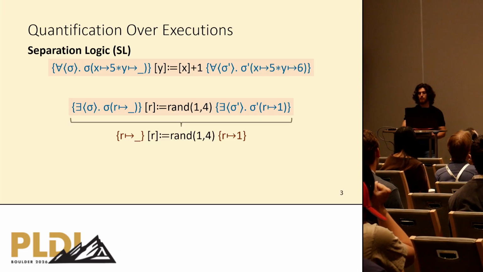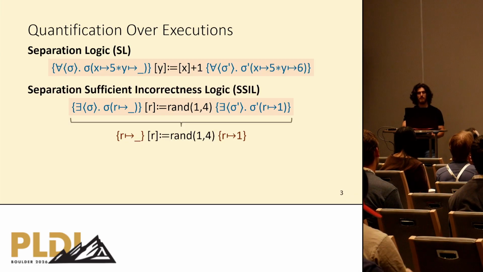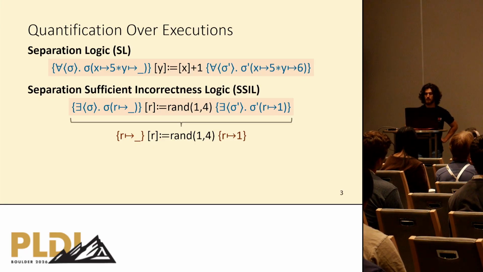Without the existential quantifiers, we obtain exactly the validity of separation sufficient incorrectness logic. And for those of you who don't know, SSIL validity states that for all initial states, there is at least an execution trace that ends up in the postcondition. Yeah, so we can express SSIL with one existential quantifier.